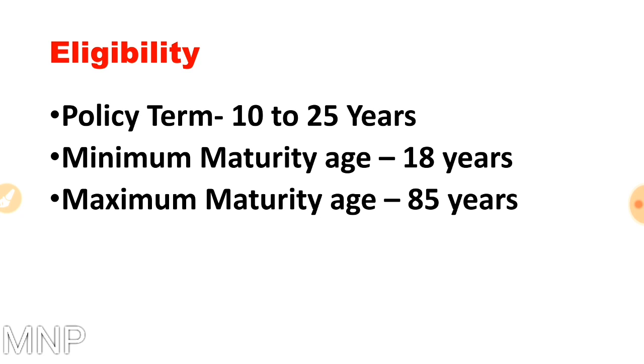In much the same way, if the person's age is 65 years and that person is taking this policy, he cannot get a term of 25 years because maximum maturity age is 85 years. It means a 65-year-old person can take this policy for a maximum term of 20 years because after 20 years that person will be 85 years of age. Hope you have got my point.